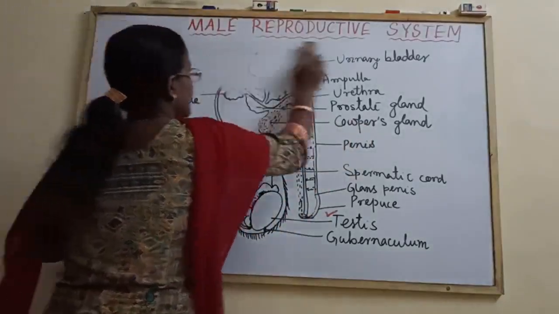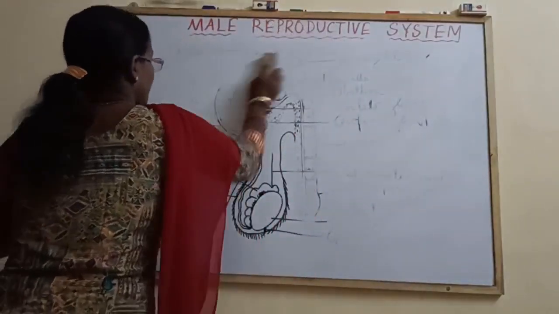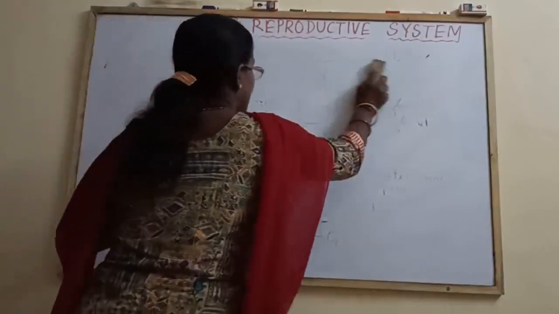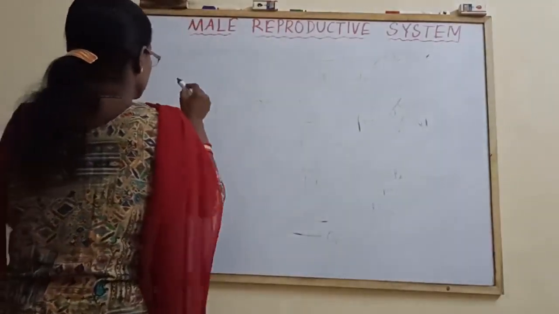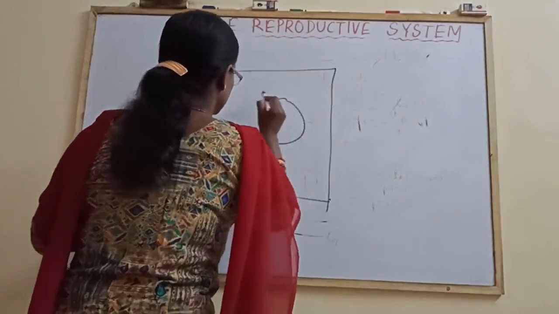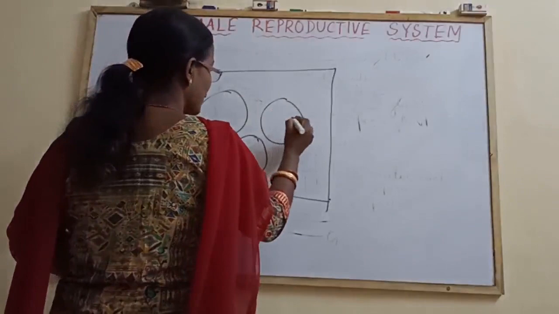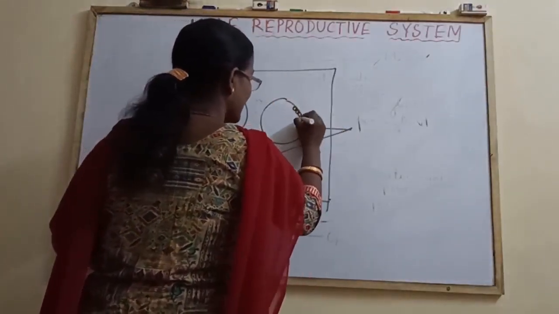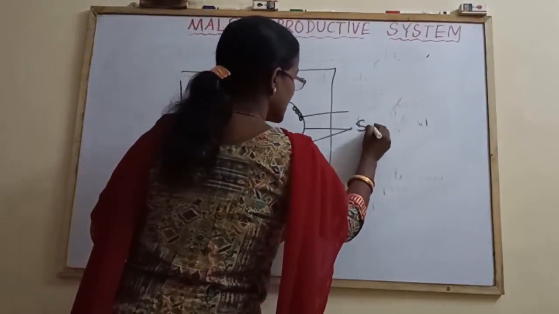Okay, next come to TS of testis. In the transverse section of testis, the testis consists of a number of seminiferous tubules. These are the seminiferous tubules. The seminiferous tubule is lined by the germinal epithelium. This is the seminiferous tubule.